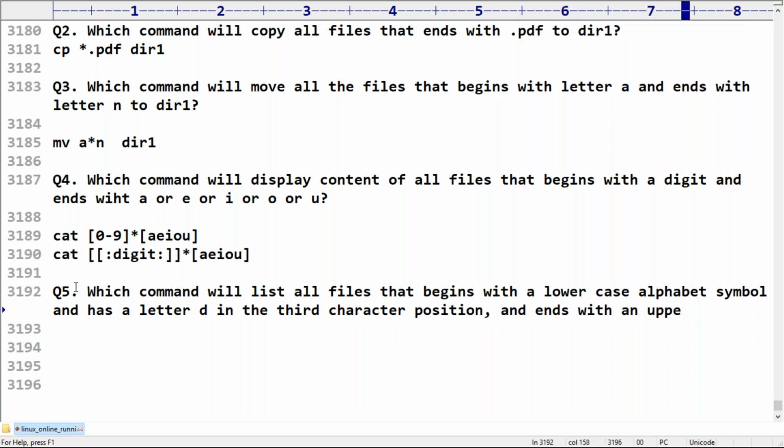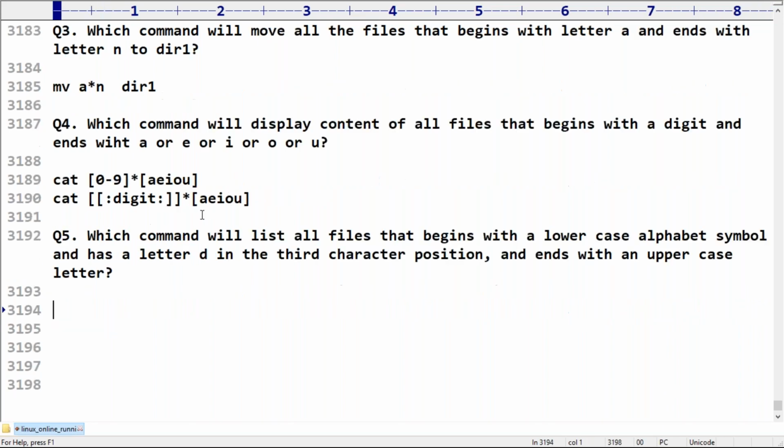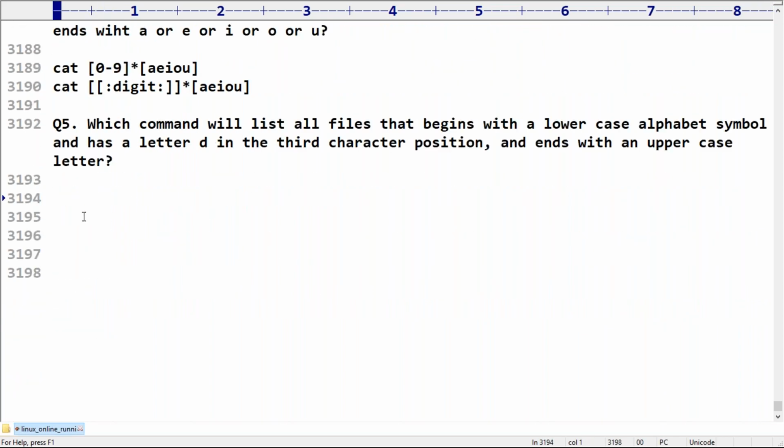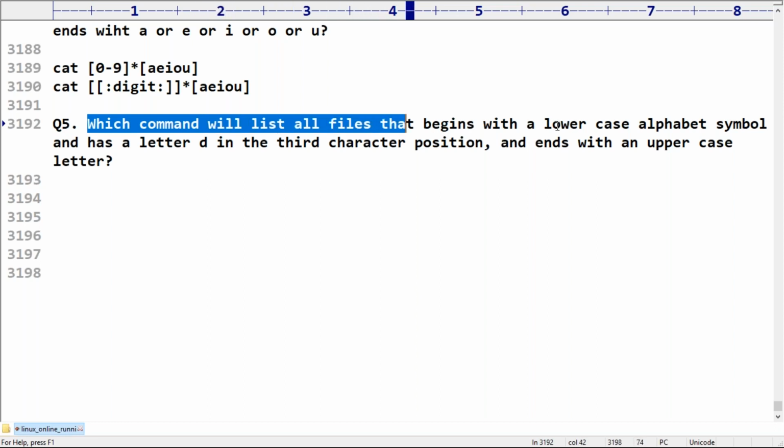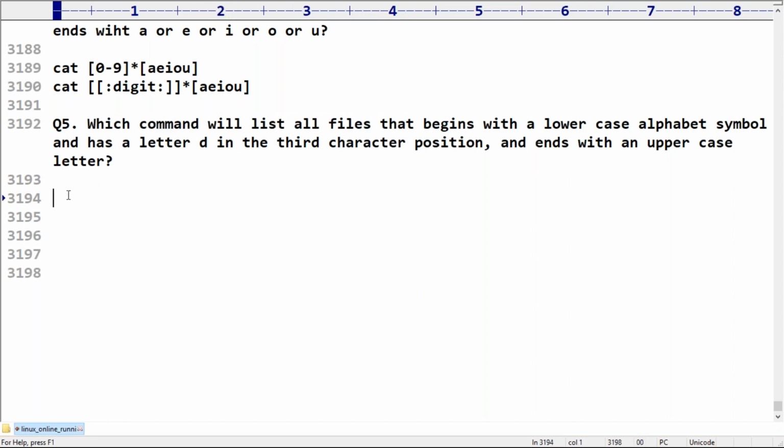Observe carefully. Rahul, a, e, i, o, u should be considered lowercase only, but it is going to work.